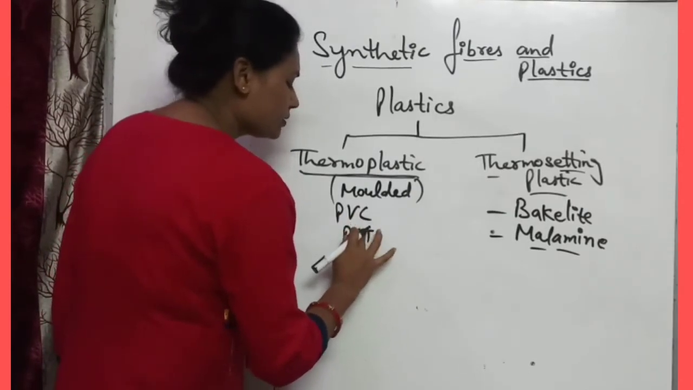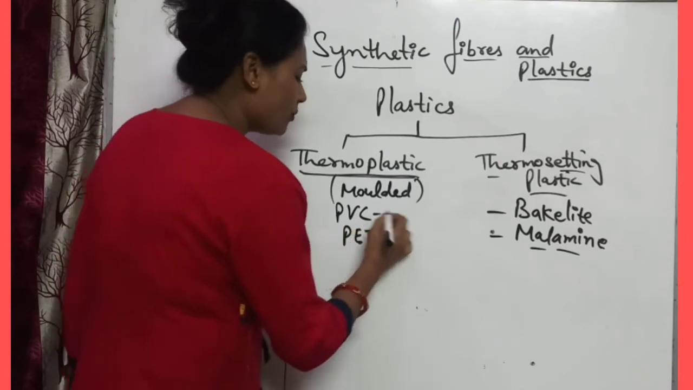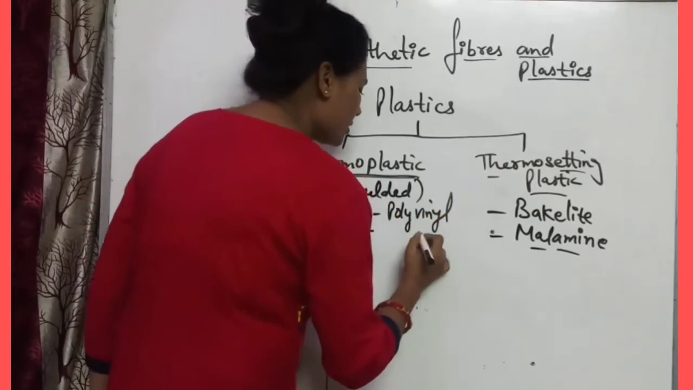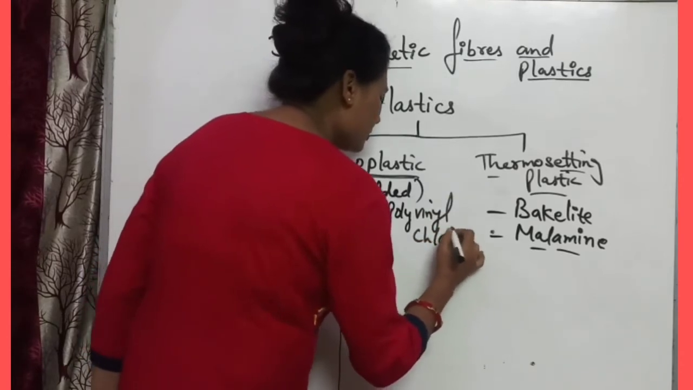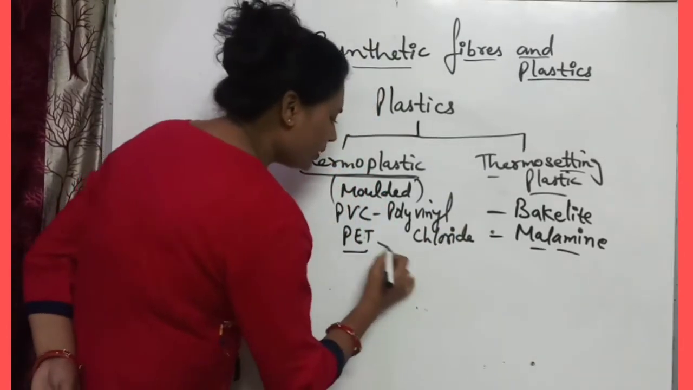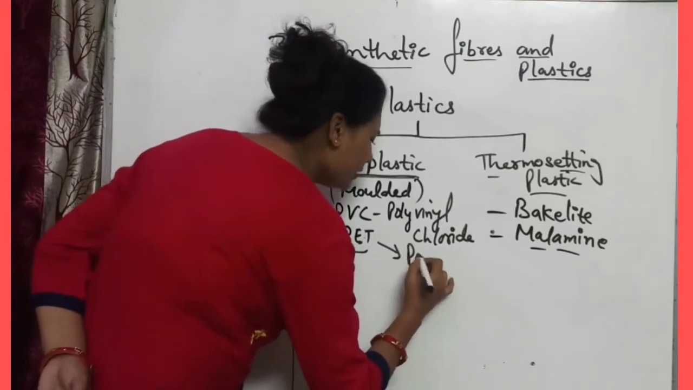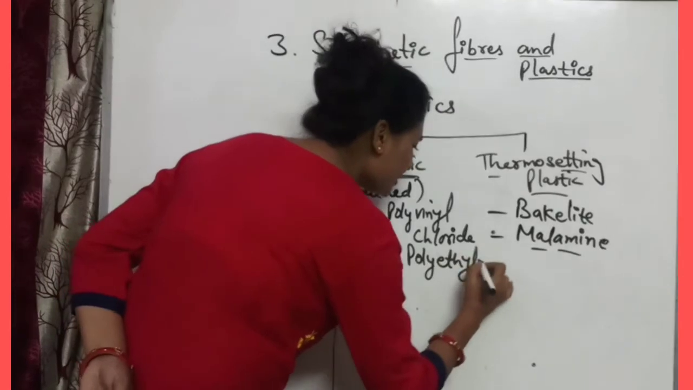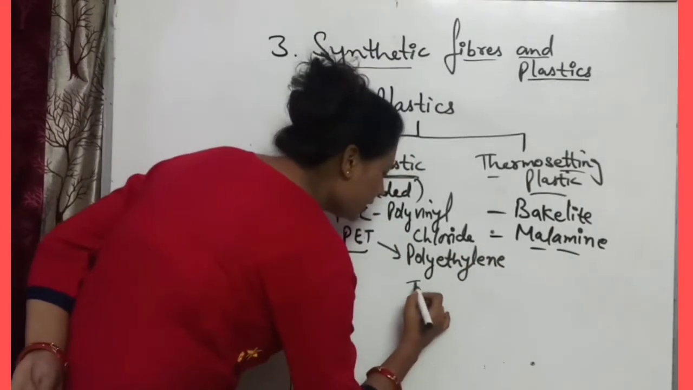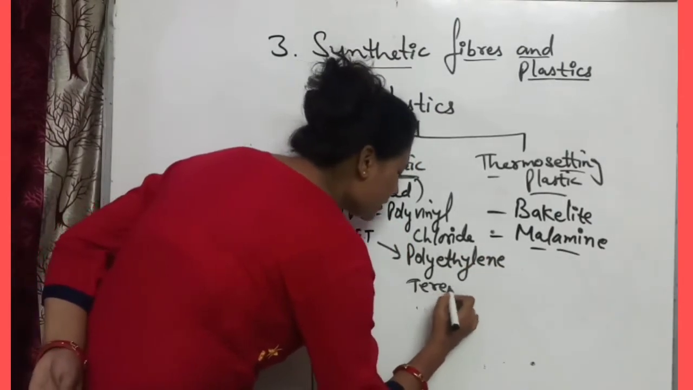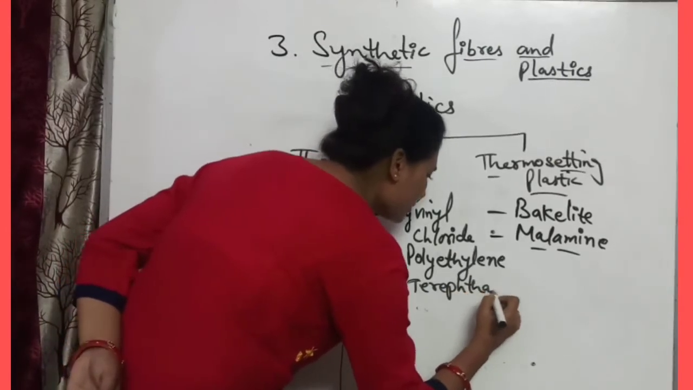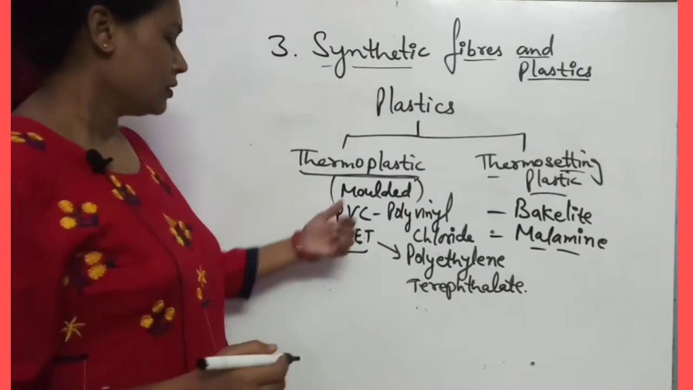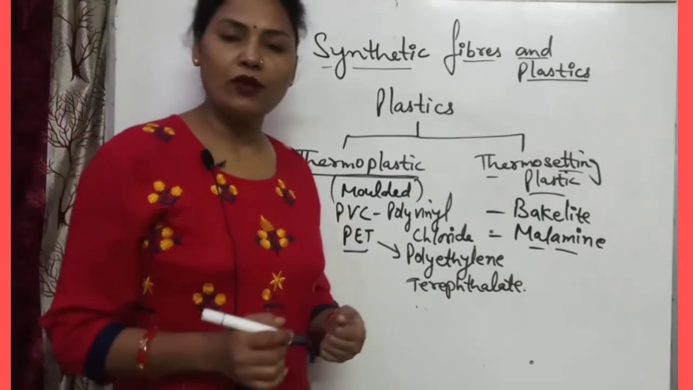that bottles are formed. Okay. So what is the full form of PVC? Polyvinyl chloride, and full form of PET, polyethylene terephthalate. So these are the full forms of PET and PVC.